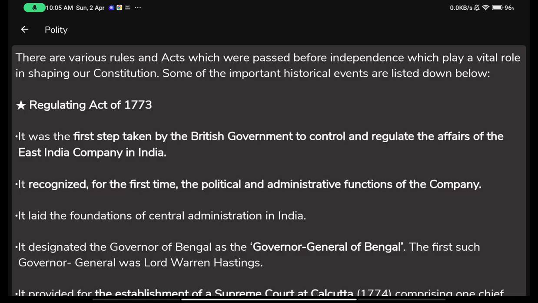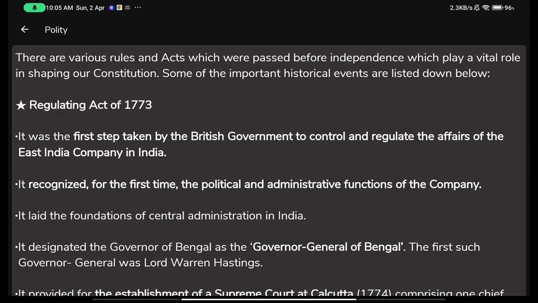So don't just hop onto my train and go along. You should also keep in mind some other important sources of information from where you can read and prepare. Okay, so starting now. There are various rules and acts which were passed before independence which play a vital role in shaping our constitution. Some of the important historical events are listed below.